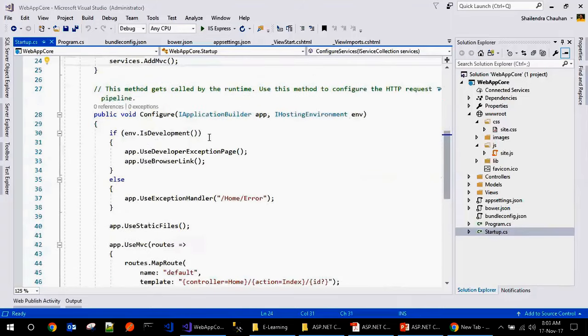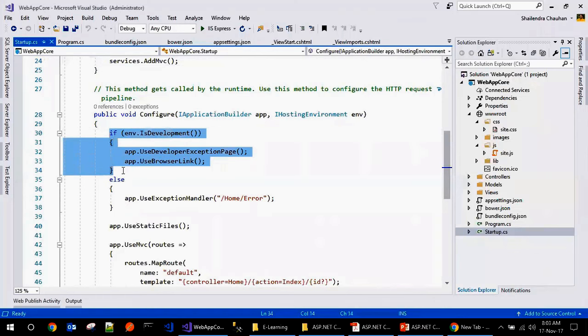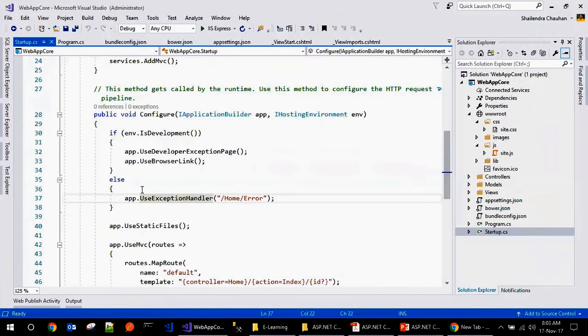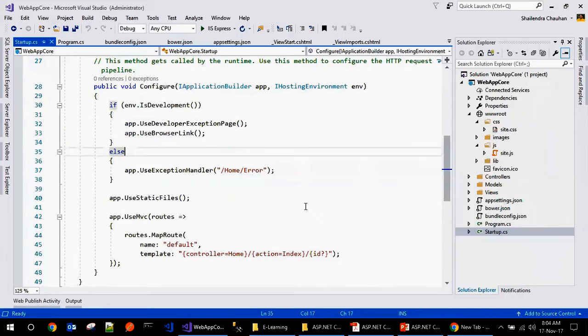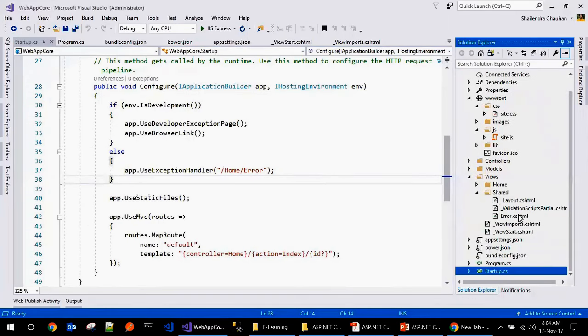And if you will see, we have this Configure method, and here we are checking whether the environment is development. If you are in the development environment, just show the developer exception page so that you can understand what error is happening in my code. The exact error it will show to us within the browser. But if your environment is not development, then show the custom error page. If you will see, we have a custom error page in our application, this one.